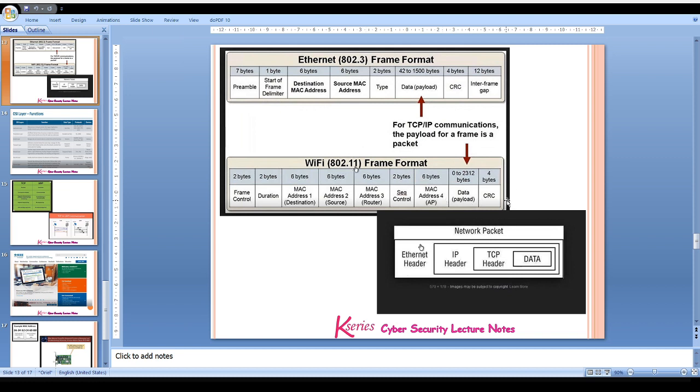At the network layer, when our network packet is made, here also our data is encapsulated with different headers like the TCP header, which is added at the transport layer, the IP header, which is added at the network layer, and the Ethernet header, which is added at the data link layer.